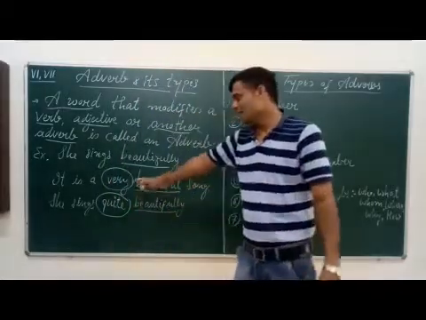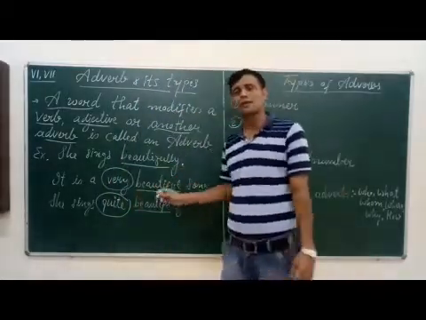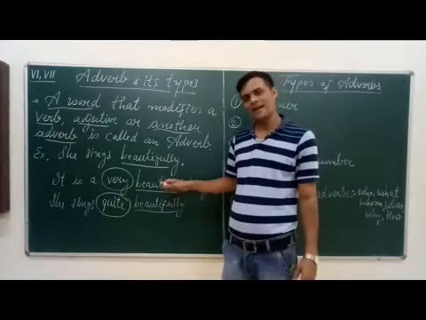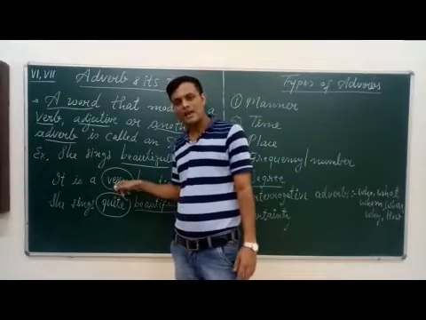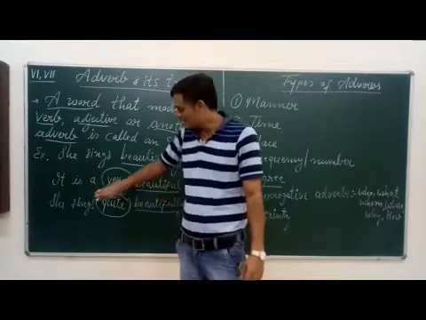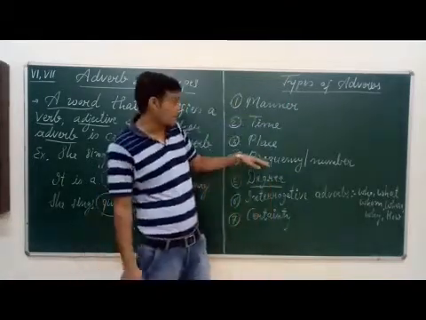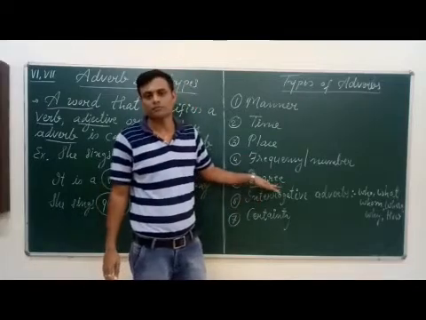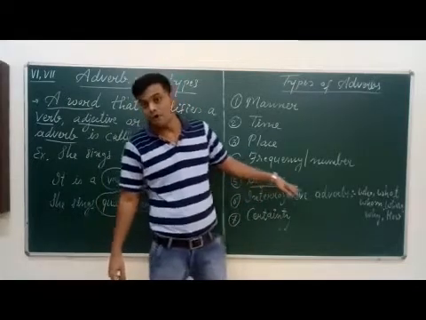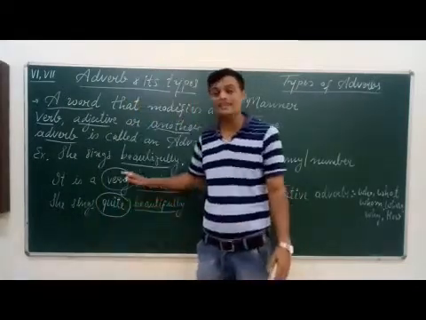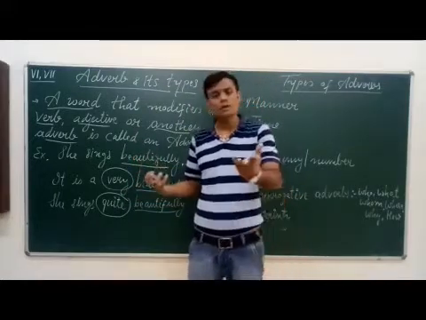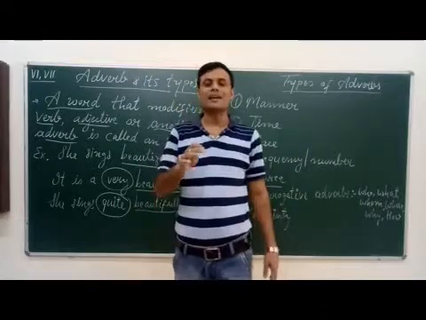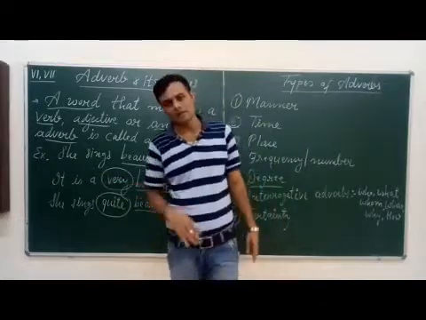See here, it is a very beautiful song. Here beautiful is an adjective and it is modified by the word very. So very is an adverb of degree because it modifies an adjective. To what extent is it beautiful? We get the answer very.